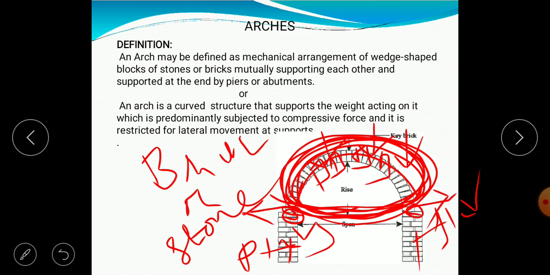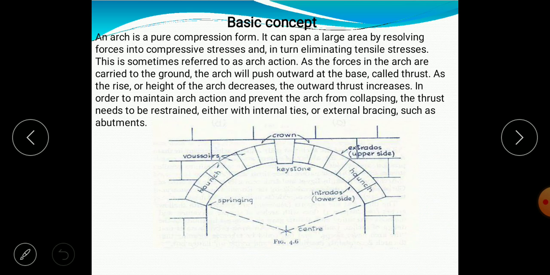A structure which is constructed to carry the extra load acting on it, which is predominantly compressive in nature, and whose ends are restrained in the lateral direction by the supports provided at the ends, that type of structure is known as an arch.